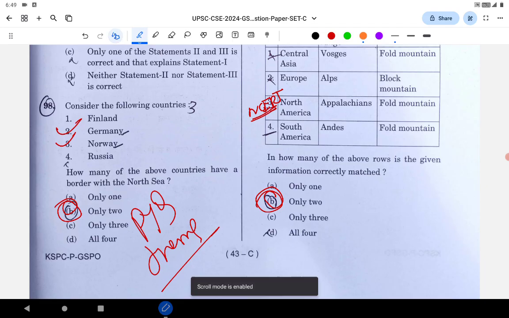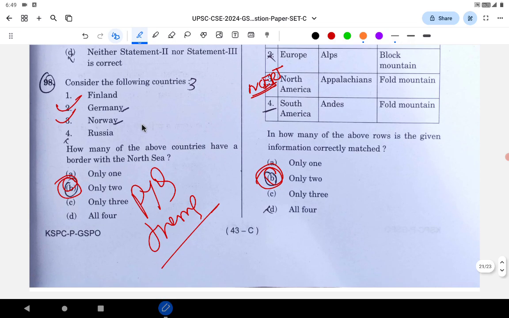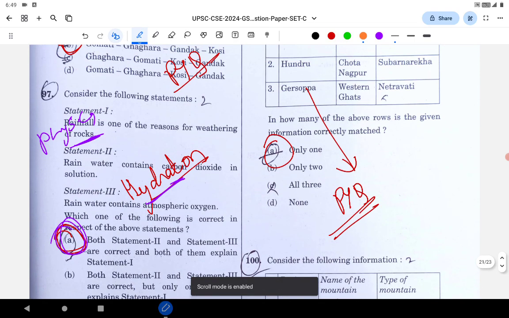Let's go to the next particular question. See, if you don't believe in whatever we are saying, please, for God's sake, don't neglect it. Take PYQ and check for yourself. You will come to know the importance of PYQ.